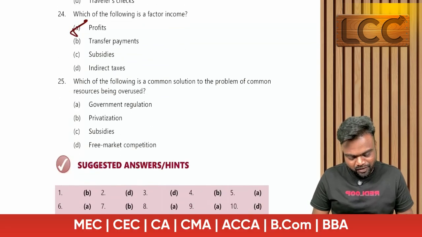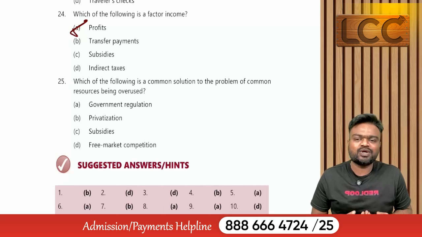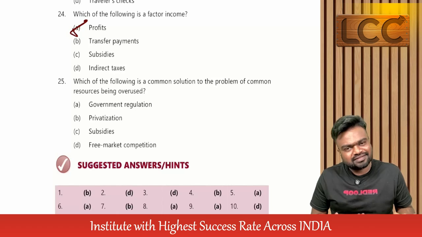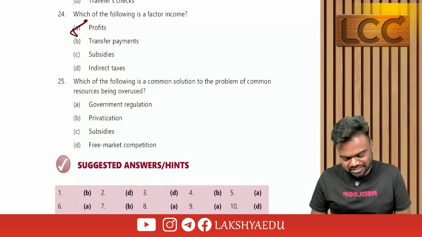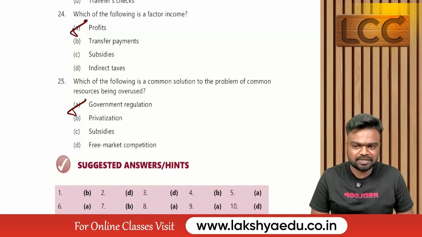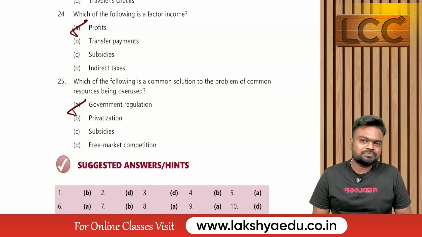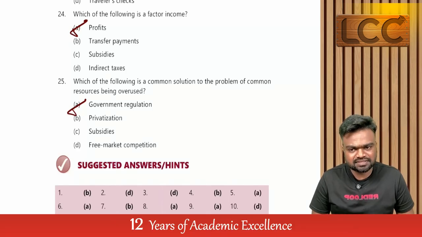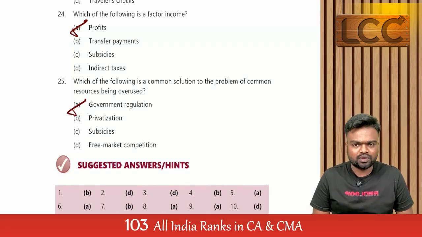Last one. Which of the following is a common solution to the problem of common resources being overused? Sir, when the resources are overused, who needs to intervene? The government needs to intervene. So what is the answer? Government regulation. So these are the 25 questions given by ICAI. It is suggested to go through all these questions once. I think we covered all the questions.